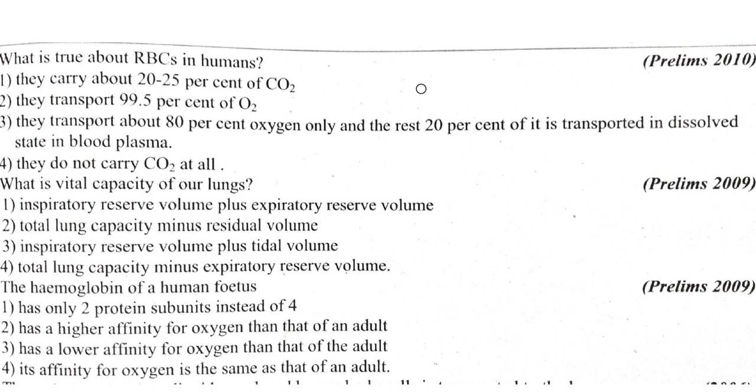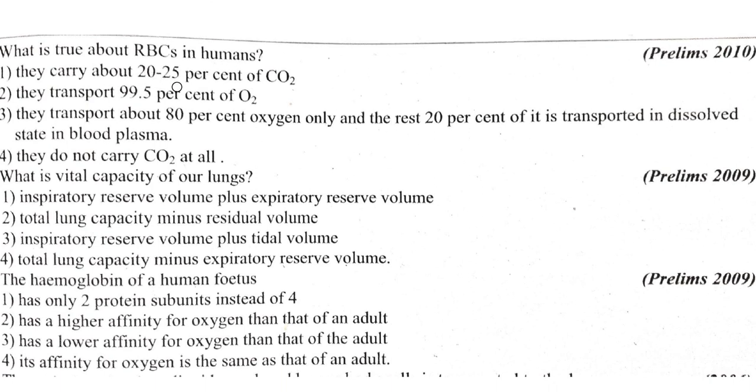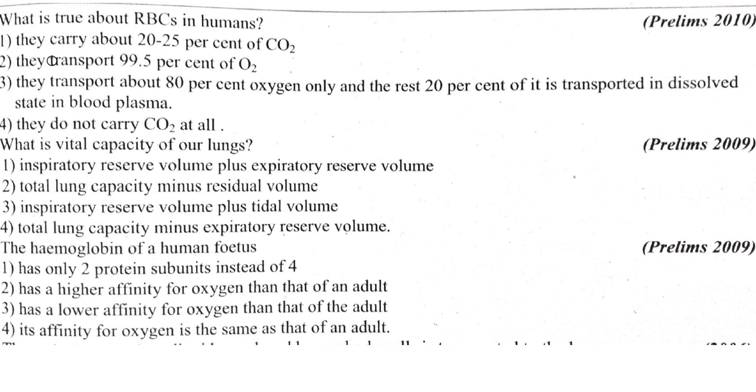The next question. What is true about RBCs in humans? They carry about 20 to 25% of CO2. 99.5% of O2, no, it's 97% of O2, and only 3% of oxygen is transported in blood plasma. They do not carry CO2 at all. Yes, they do. That's called carbaminohemoglobin. So the correct answer is option one.